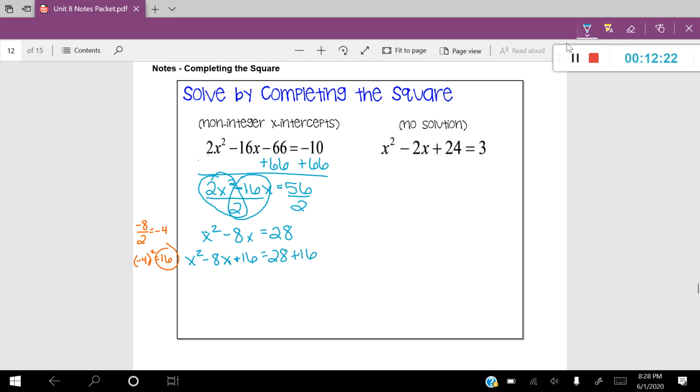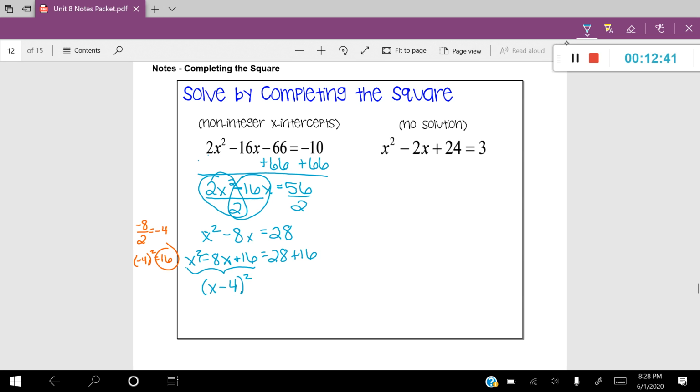Now, I'm going to show you how to do this all in one swoop here, so you don't have to simplify that right-hand side. But if you want to break it up, that's fine. But you can see that this creates a perfect square trinomial. So let's immediately break it down. I'm going to have x minus, and that's going to be a 4 squared.